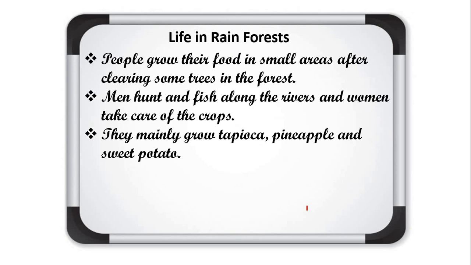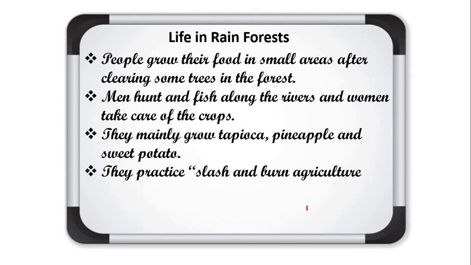And if we talk about which crops are grown by the people in this area, they grow pineapple, sweet potato, and tapioca. This is also a type of crop grown here. They practice slash and burn agriculture, which we have already discussed.